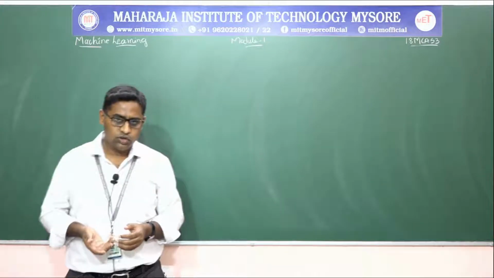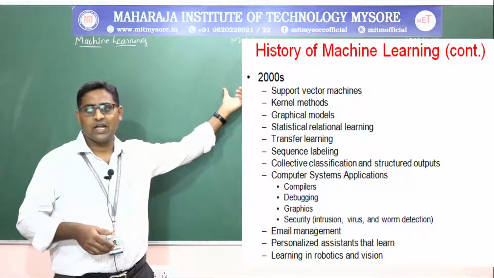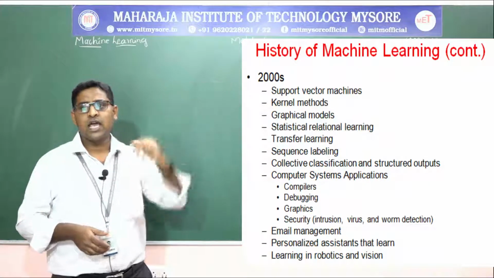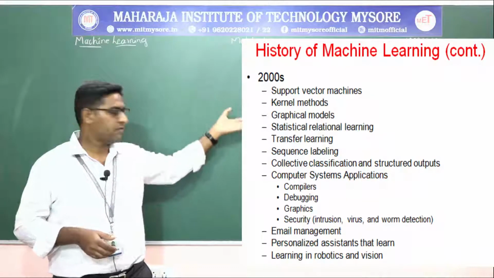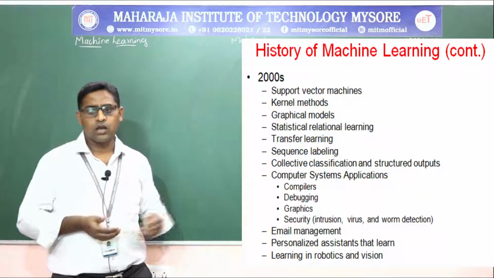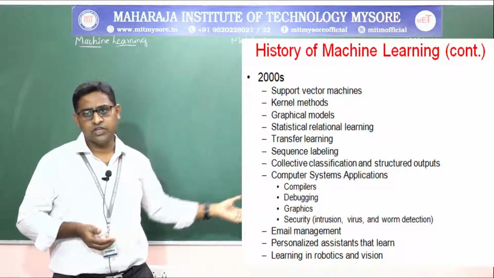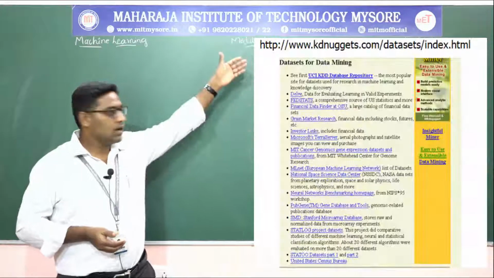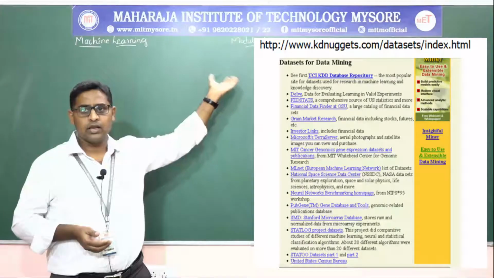When it came to 2000, people started learning about support vector machines, or SVMs, kernel methods, graphical methods, statistical relational learning and so on, till the latest learning in robotics and vision. And these are the data sets that are available.